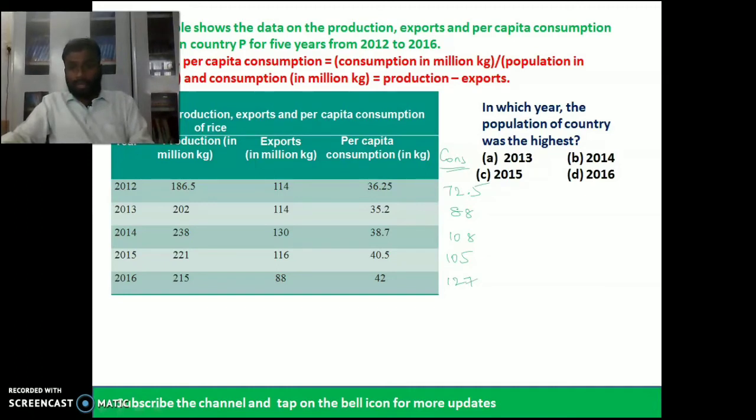Now we need to find the population. How can we find it? You can see here, per capita consumption is equal to consumption by population. Be very specific.